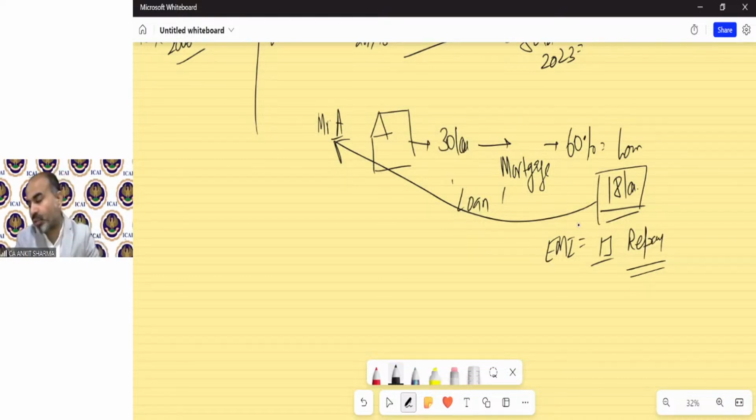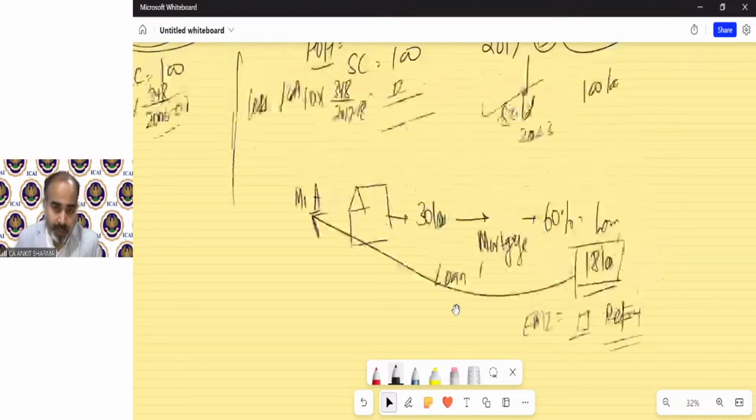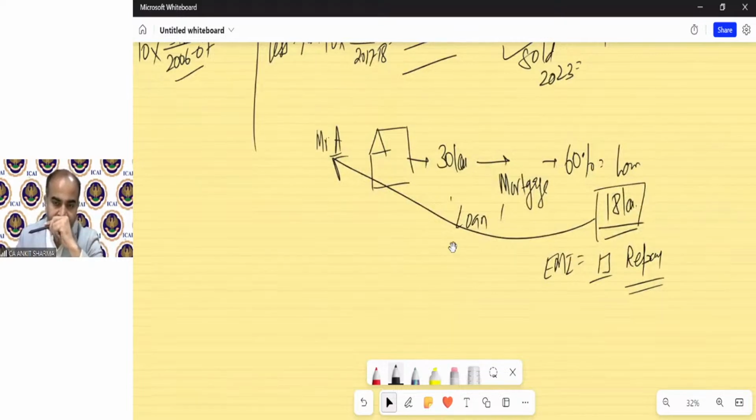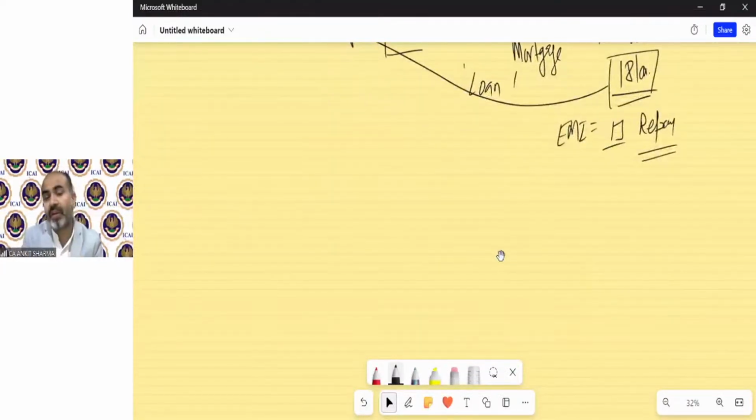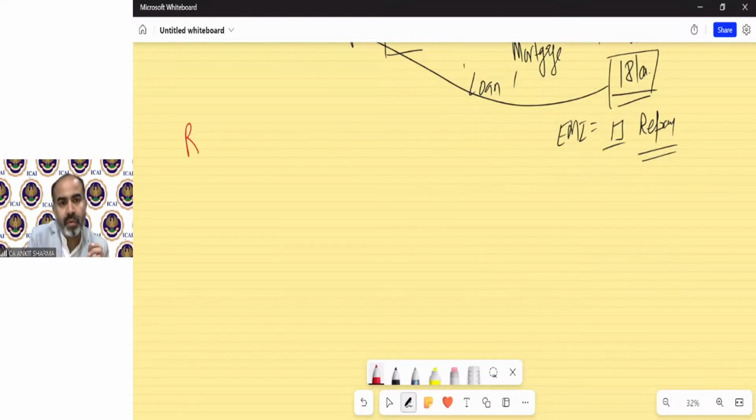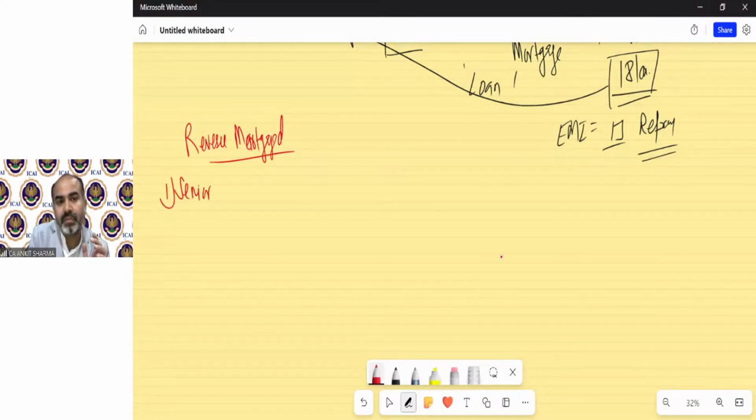So this is the normal situation, but we are talking about the reverse mortgage scheme. It's a different kind of scheme with some specific characteristics. The reverse mortgage scheme is only for senior citizens.